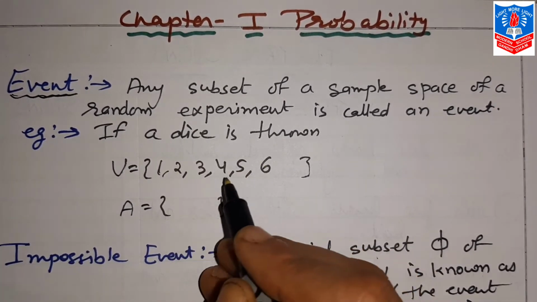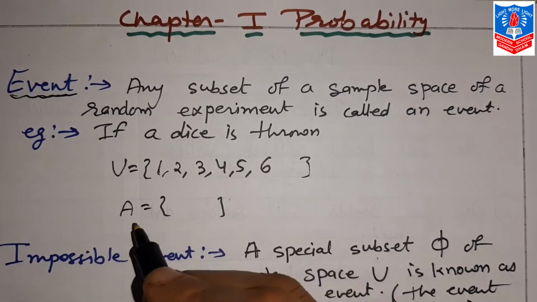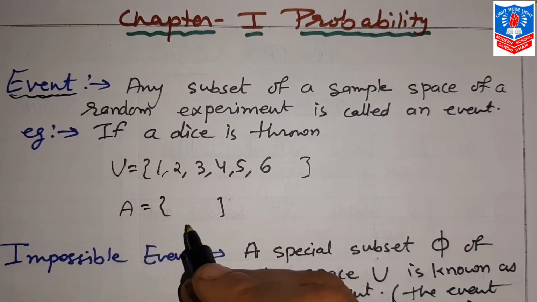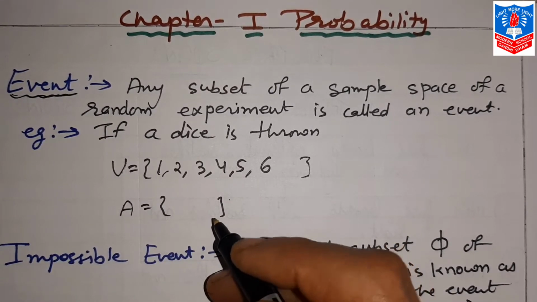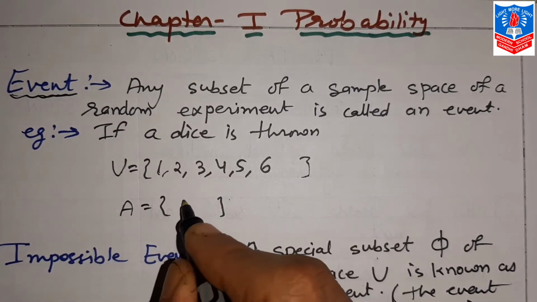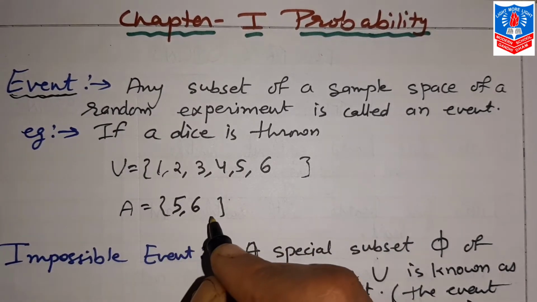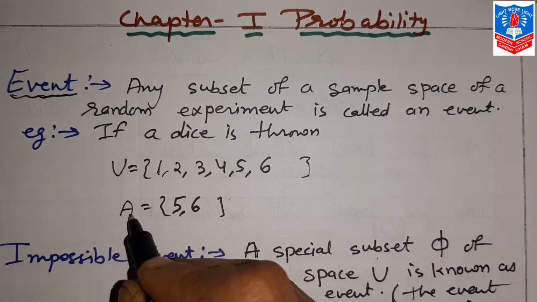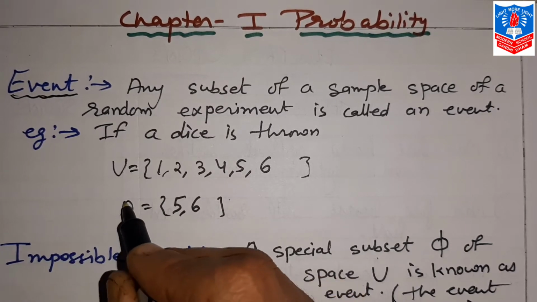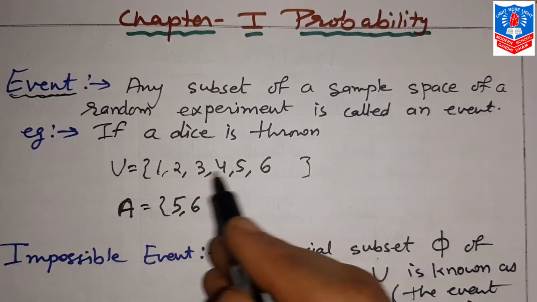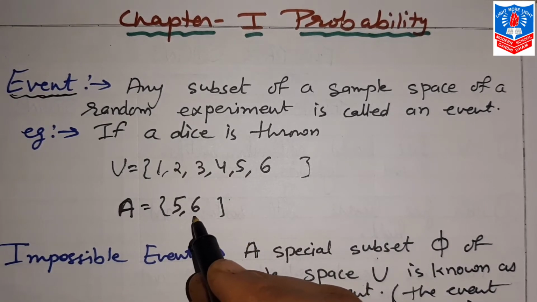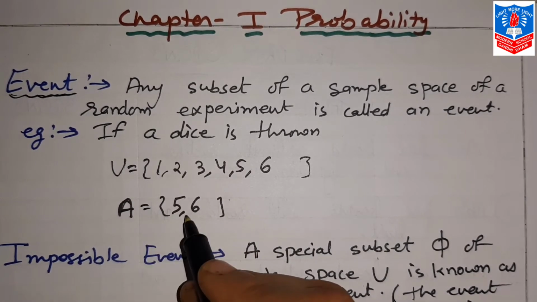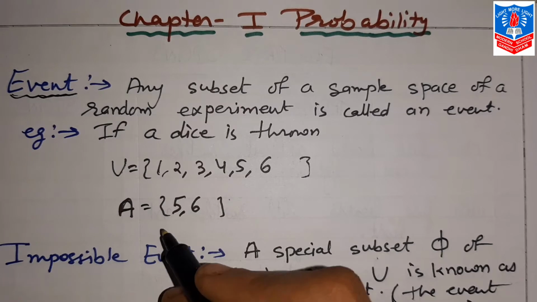Now any subset of this is known as event, and we give names like A, B, C this way. So here if I say that number 5 and number 6 comes, then it is known as event A. So this way A is any subset of these sample points of sample space U, that is known as event.